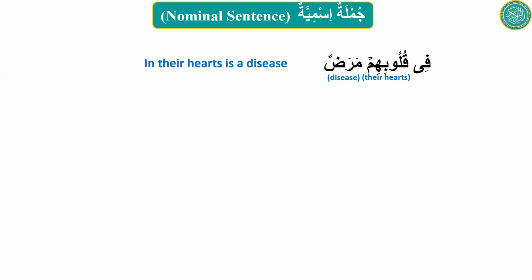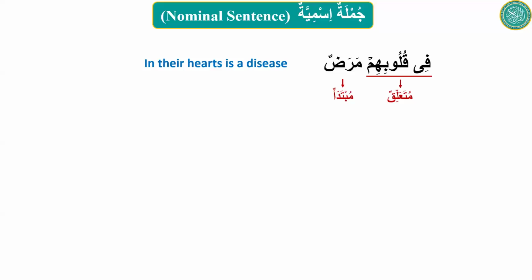Can you label? في قلوبهم is متعلق and مرض is مبتدأ. Yeah, you're right. But isn't mubtada generally a proper noun, and it comes first, right? And mubtada is supposed to be at the beginning. So there are two problems here. First of all, maradun is a common noun, and it is not at the beginning, right? Yes, sir.